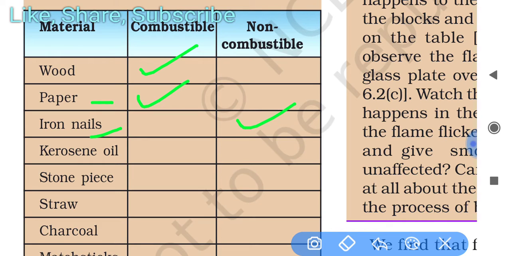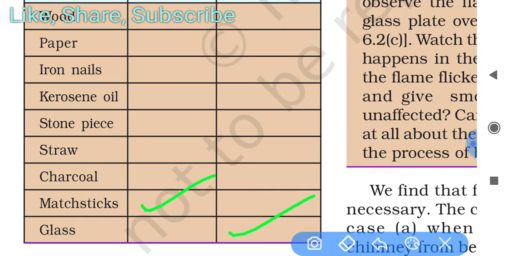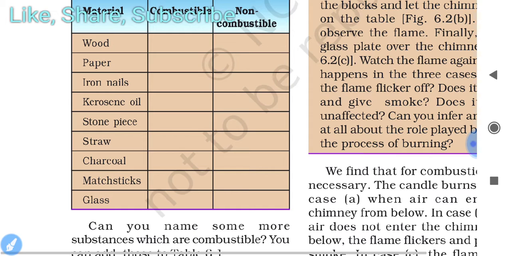Kerosene oil, yes. Stone, a piece of stone, combustible or not? Straw, yes. Then charcoal, yes. You read just now magnesium and charcoal, two examples. Matchsticks, yes. Glass, non-combustible. Okay, so you can fill this table.